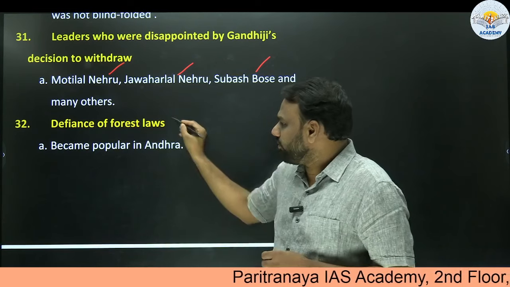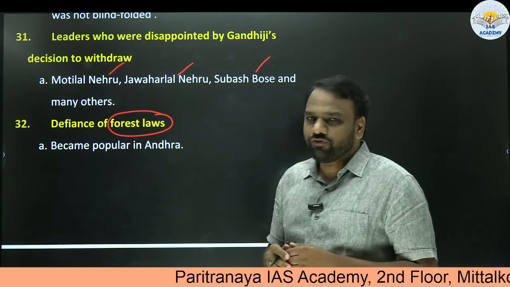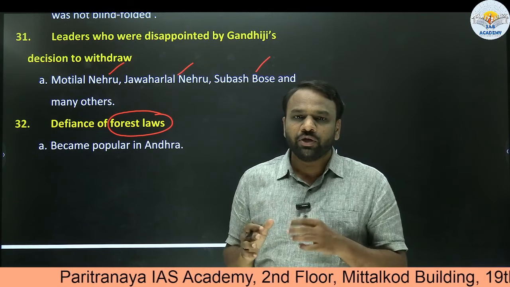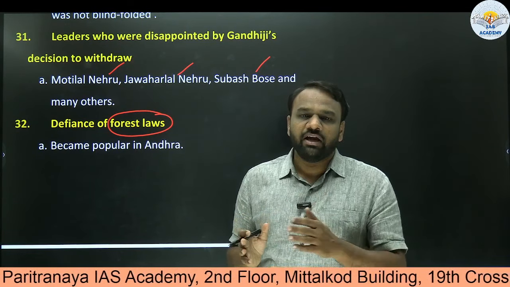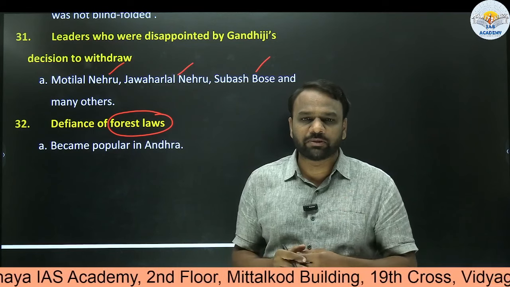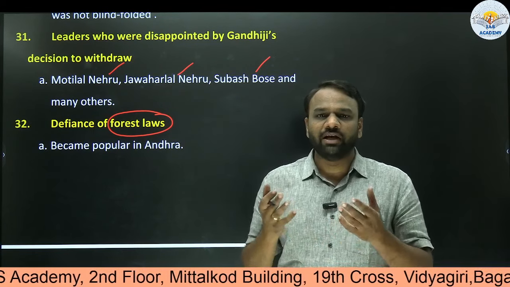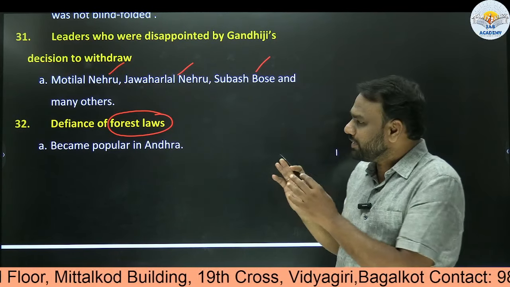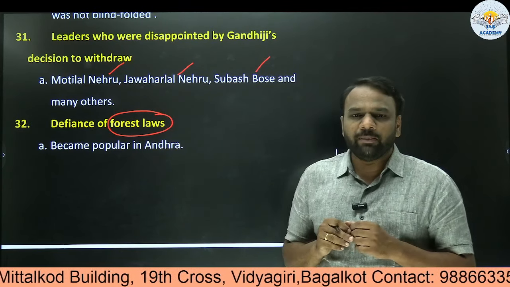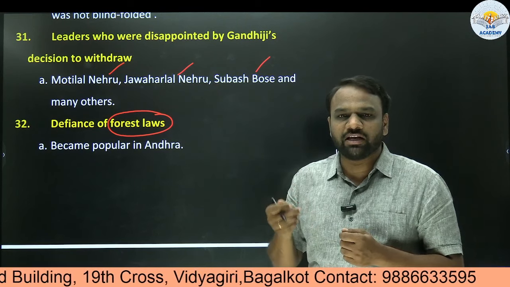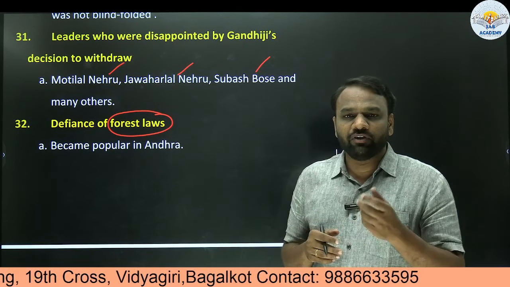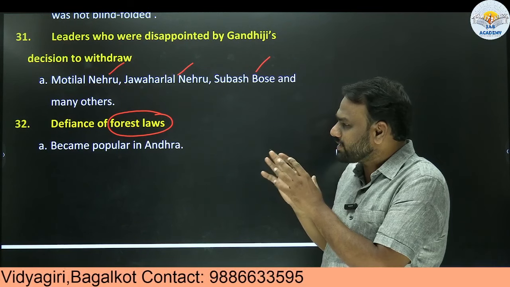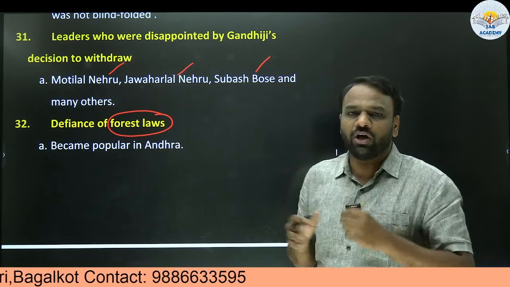Next, defiance of forest laws. The forest laws impose certain restrictions. For example, you cannot cut the trees, and you cannot sell the forest products outside. If you want to sell, you need to secure the government's permission. These are the various provisions of the forest laws. Now, as part of the larger non-cooperation movement, even these forest laws were broken. People started cutting trees and selling forest products outside in the market, all without seeking the permission of the British government. These things can be considered in a broader sense as part of the non-cooperation movement.